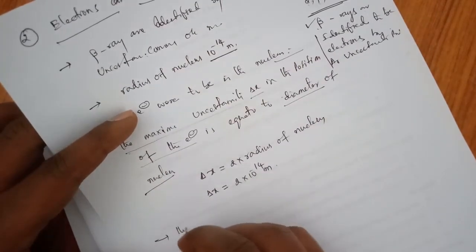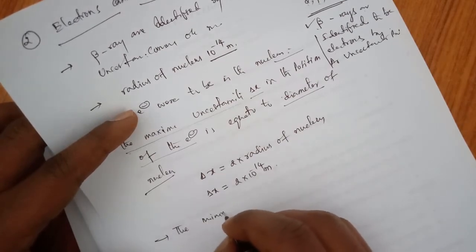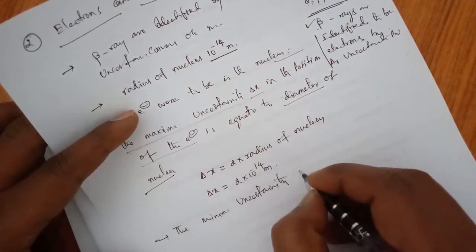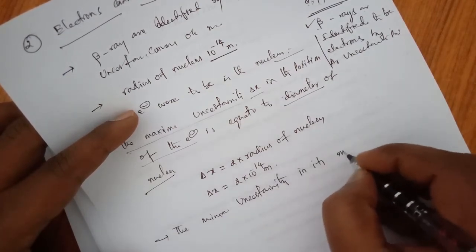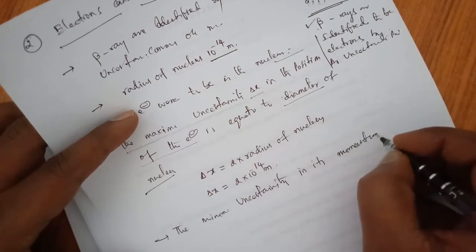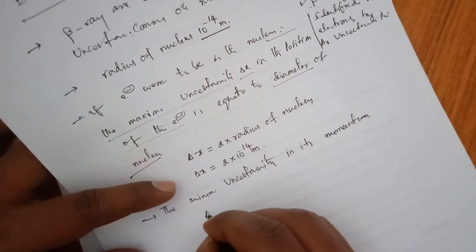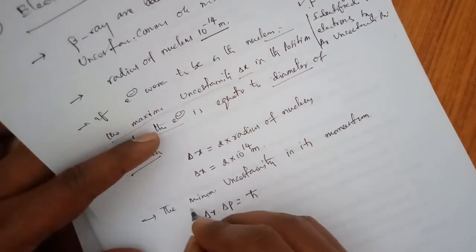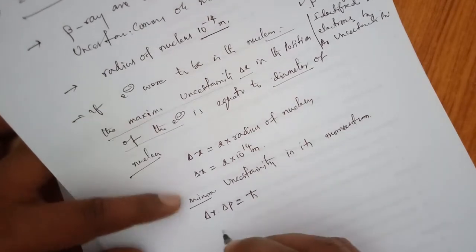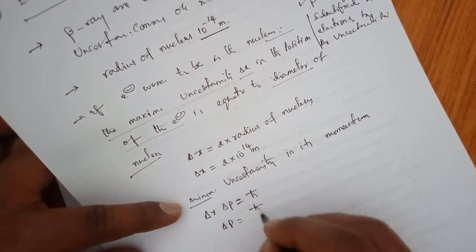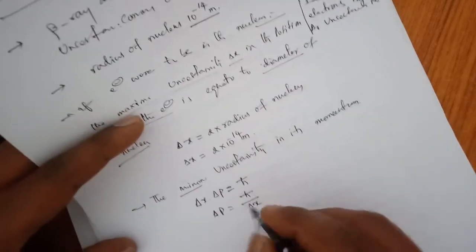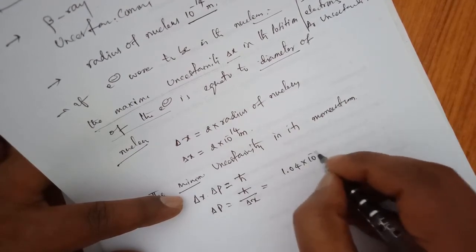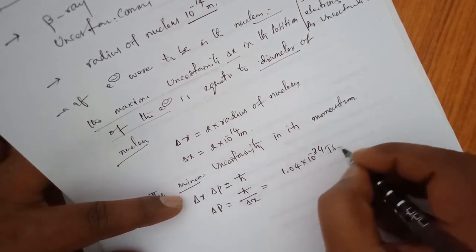So the minimum uncertainty in its momentum: delta x into delta P is equal to h cut. If it is minimum only, then delta P is equal to h cut by delta x.